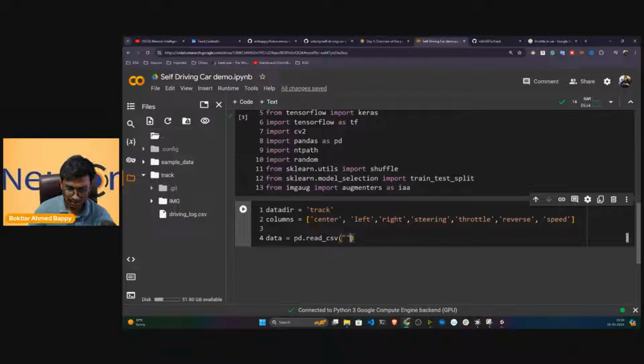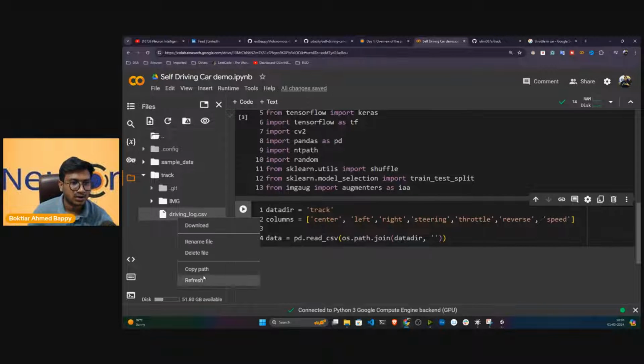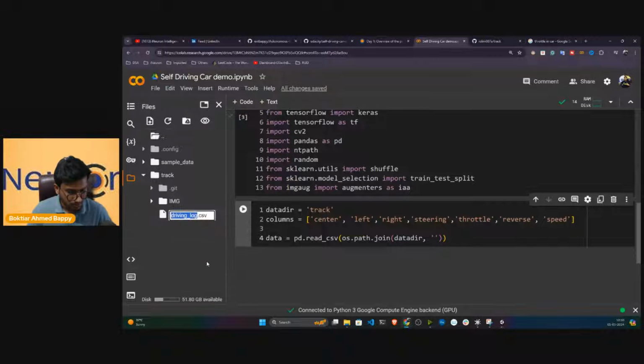So here I can write os.path.join, and I'm going to join with my data directory. The data directory I have prepared here, as you can see, track. Inside track I'm having this particular file called driving_log.csv, so I can copy paste this file name here.